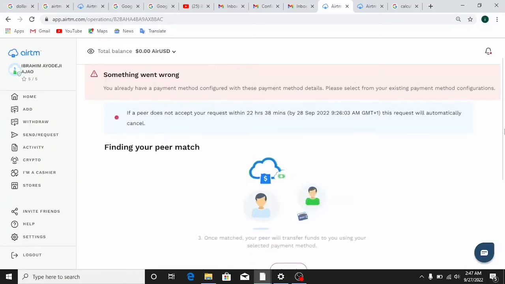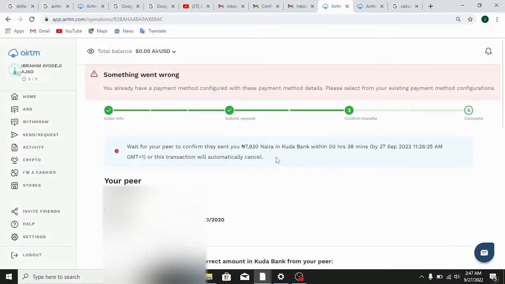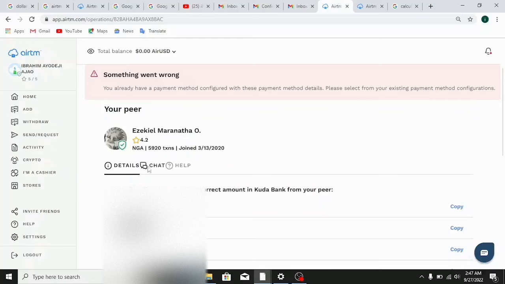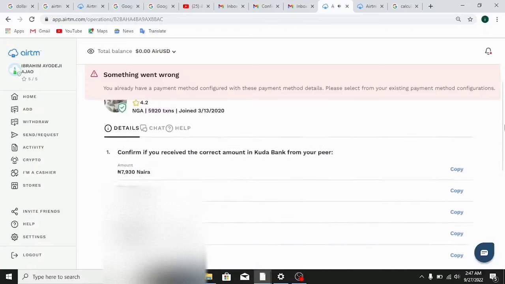So after clicking on submit request, they're now going to literally find a peer where the peer gets to literally send the money for you in the equivalent, that's the black market rate. And as you can see right here, the method is really swift, and here there's a person right here that's going to literally send the funds to my local bank account here in Nigeria.